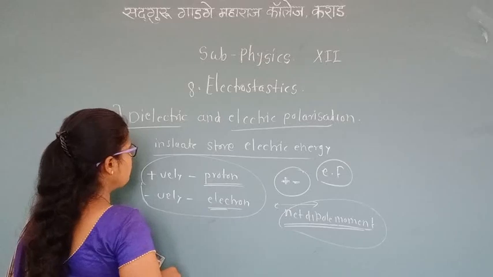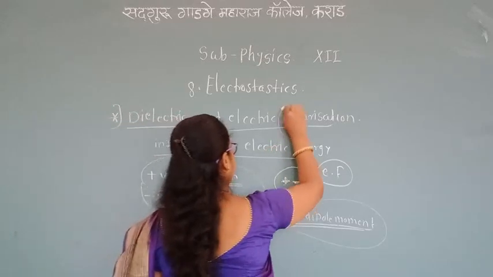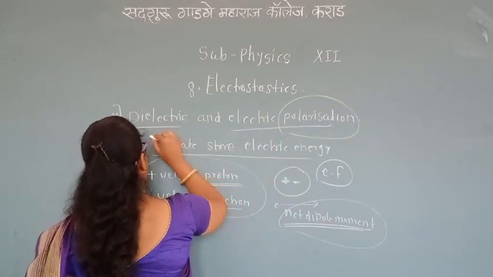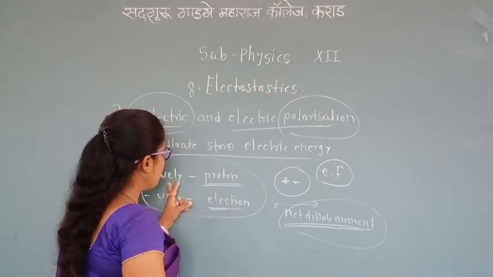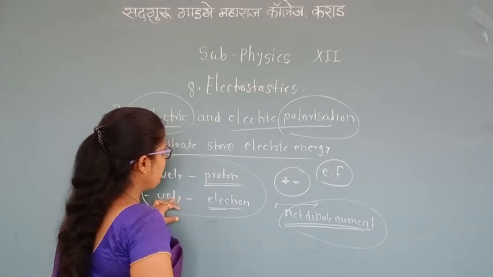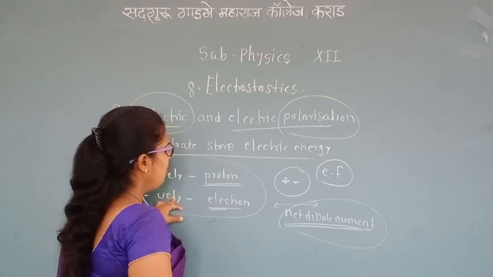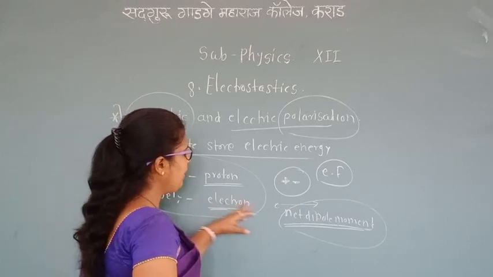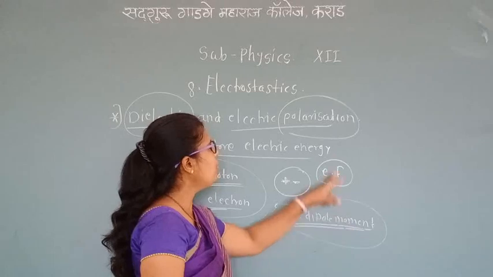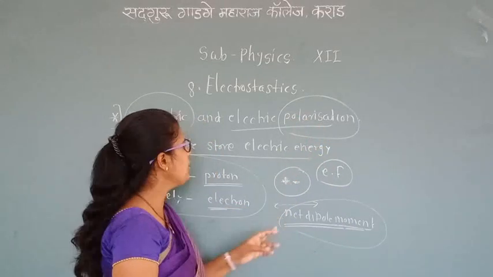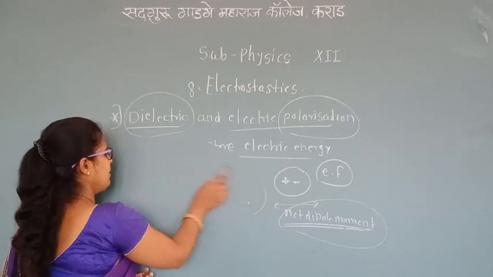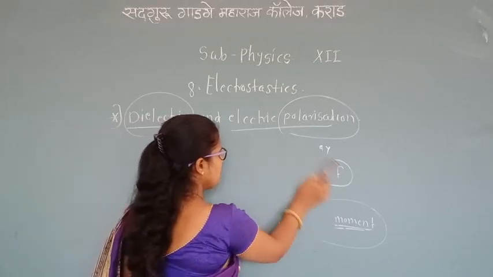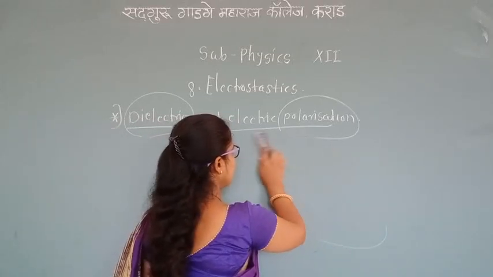Which material produces polarization? That material is called a dielectric. It means separation of positive and negative charge when an external field is applied. That substance shows a net dipole moment, which is called polarization. Those materials showing this polarization are known as dielectrics.